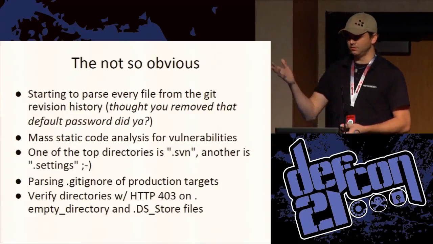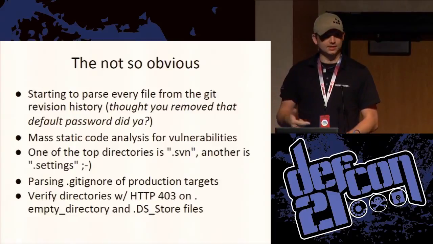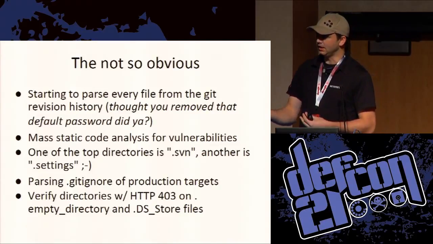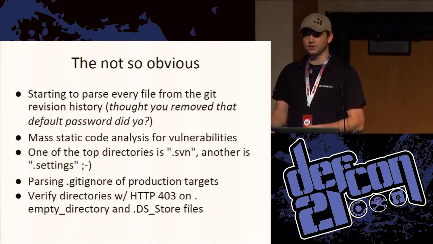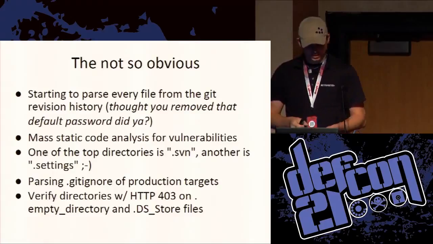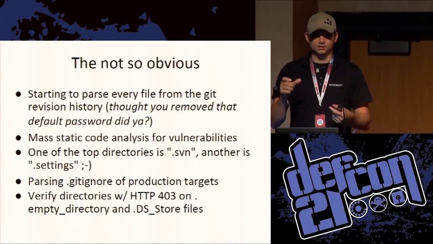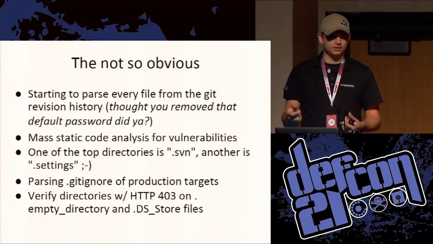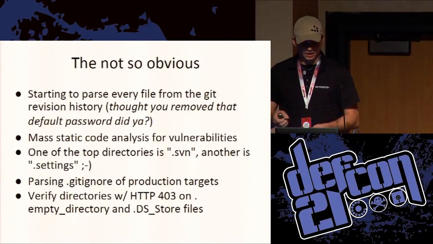Mass static code analysis, so you can find vulnerabilities in a ton of things really quickly. .svn and .settings are amazing things, because when you convert an SVN repository into a Git repository, sometimes people forget to delete those things, and they can have configs, including database configs and all kinds of things. .gitignore is an amazing little file that tells your Git repository what files to never commit. Those are exactly the files that I want to look for, because those are the things that are important, so I usually look for that.